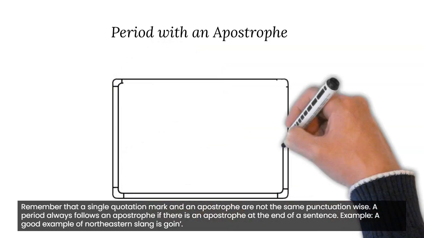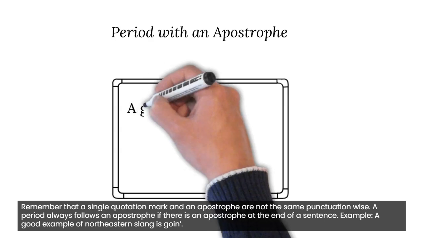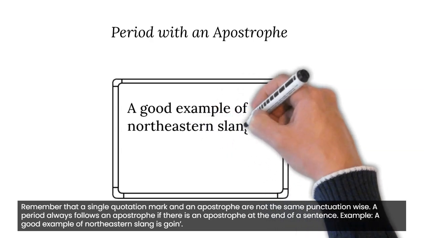Remember that a single quotation mark and an apostrophe are not the same punctuation-wise. A period always follows an apostrophe if there is an apostrophe at the end of a sentence. Example: a good example of Northeastern slang is goin'.